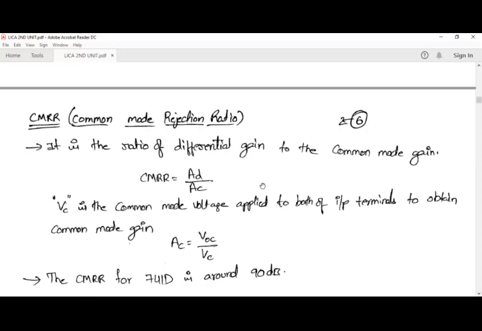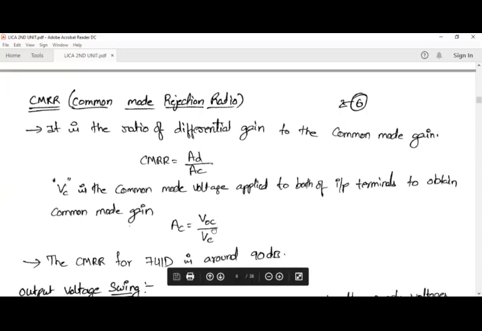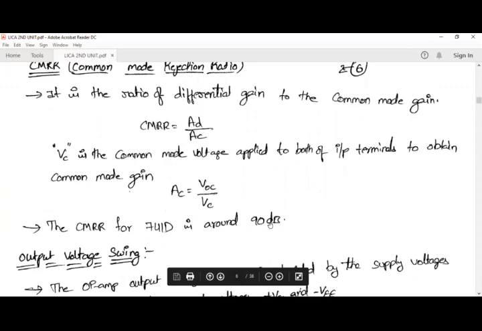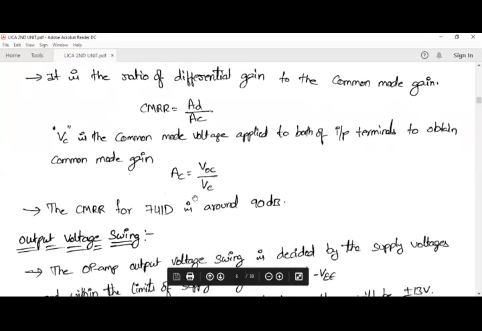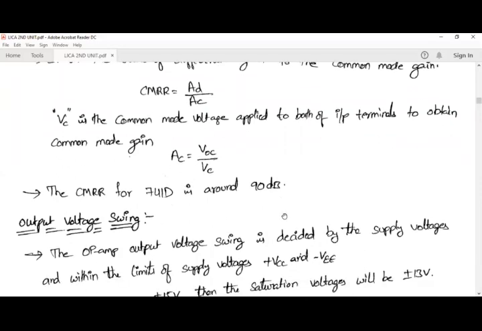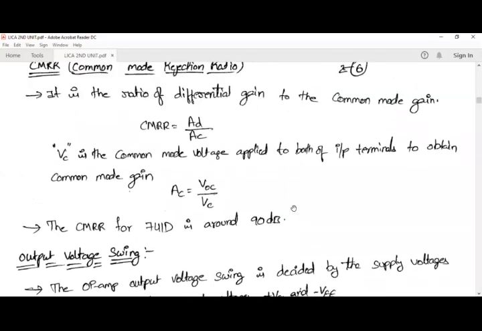You know that VC is the common mode voltage, and differential gain is V naught by VD, and the common mode gain AC is equal to V naught by VC. Typically the CMRR value for a 741 op amp is around 90 dB. And this is about the CMRR.